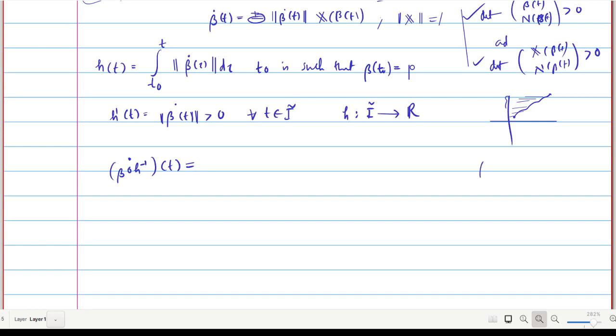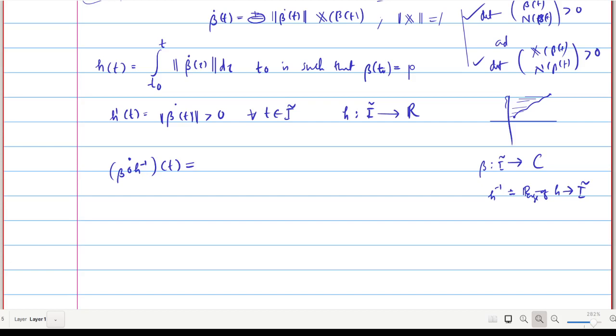In fact, this beta is a function from I tilde to c, and h inverse is a function from the range of h to I tilde. So we can define beta composition h inverse as a function from I tilde to the corresponding image of beta, that is c.